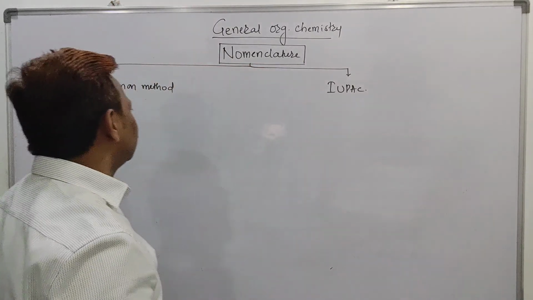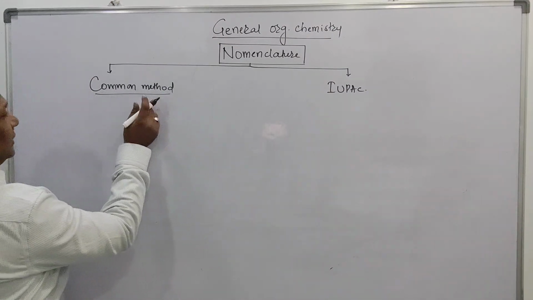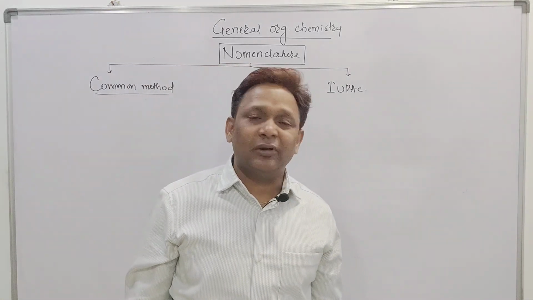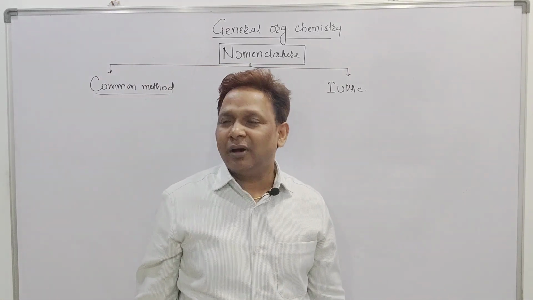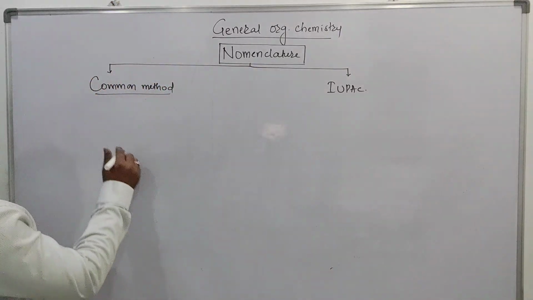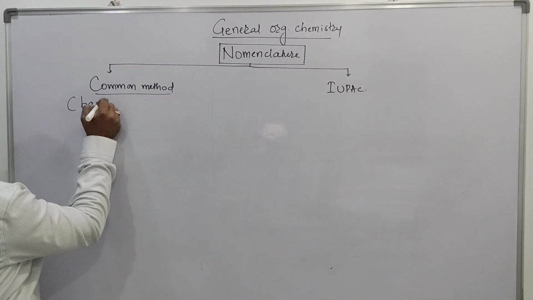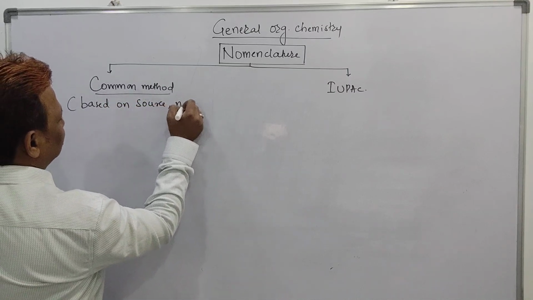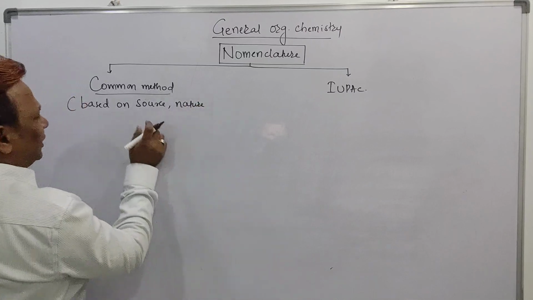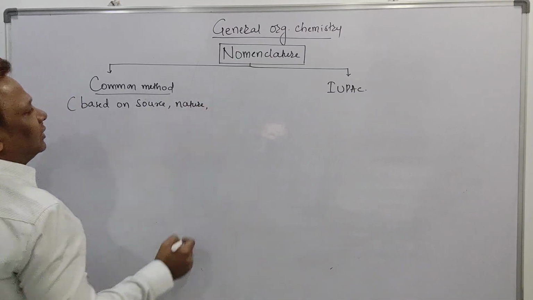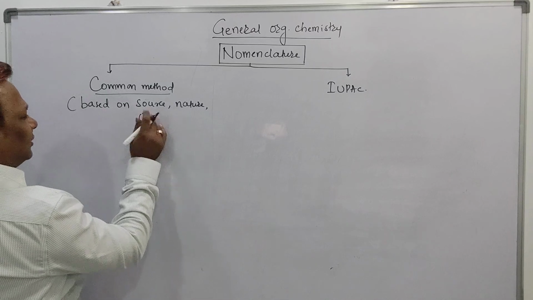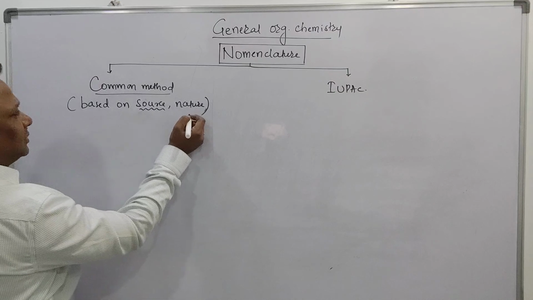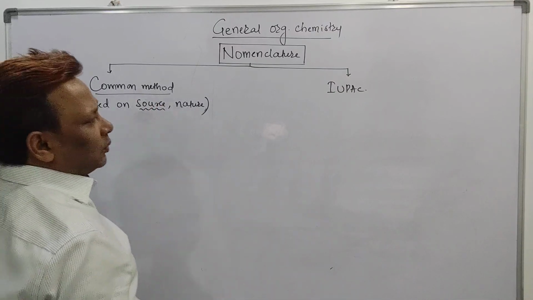The common method is a method where the name of the compound is given from its source. What is the source or origin of the organic compound, or what is the nature of the organic compound? Based on the source or the nature, we are able to give the common name of the compound.